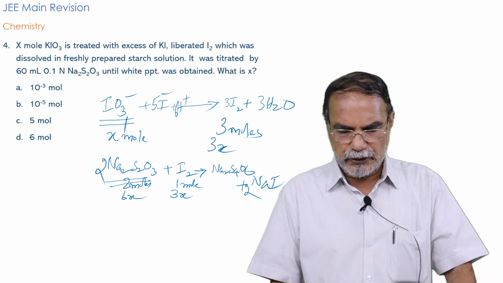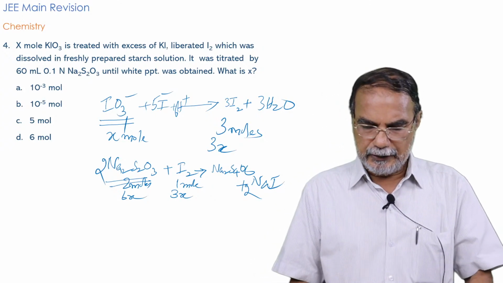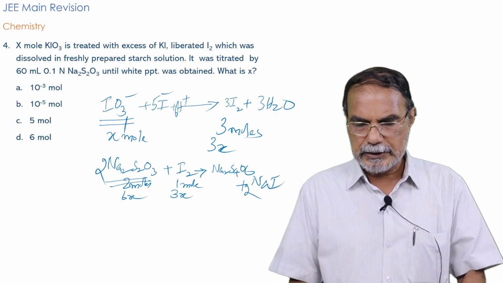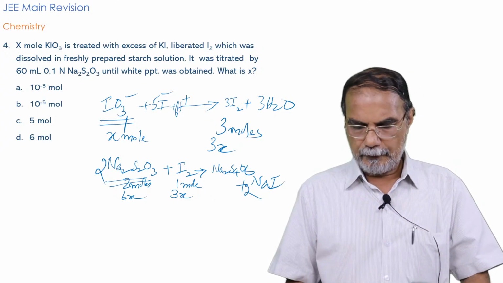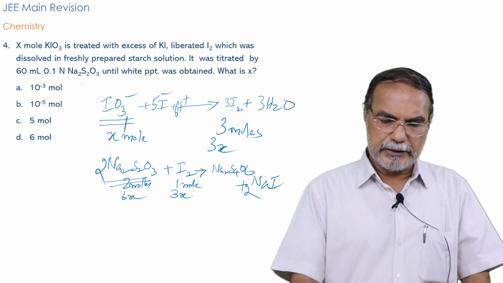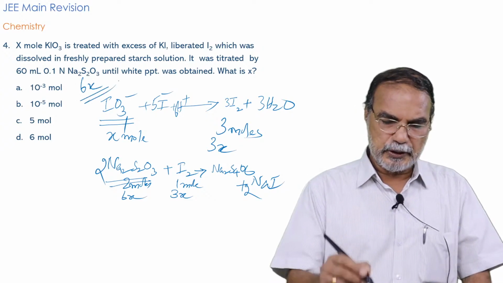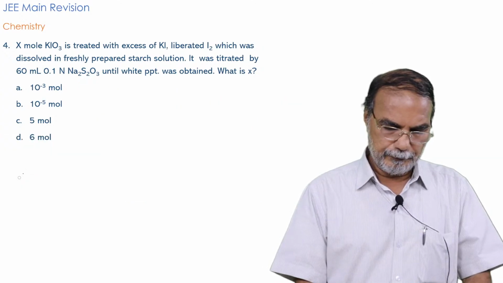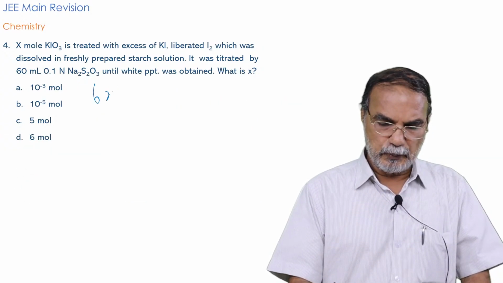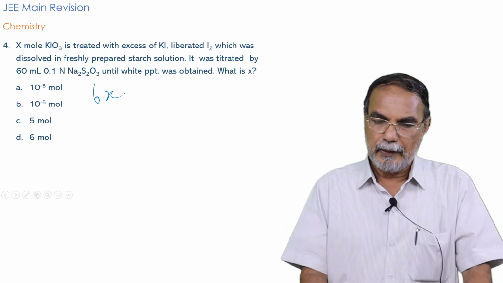So the amount of sodium thiosulfate used is 6x moles. Remember that it is 6x moles of sodium thiosulfate.